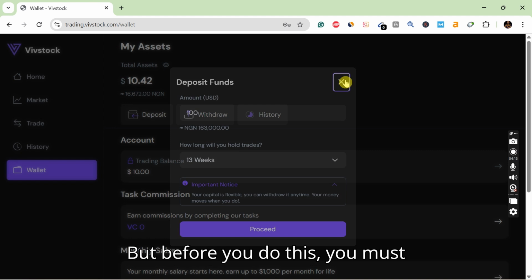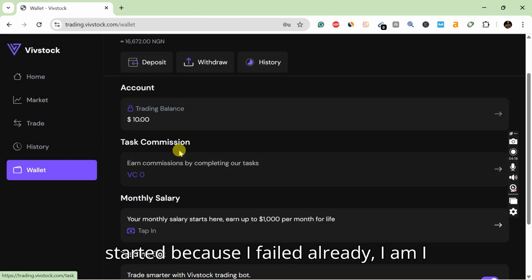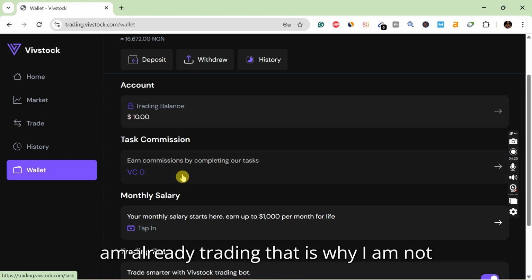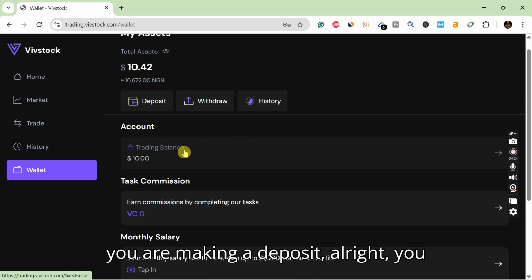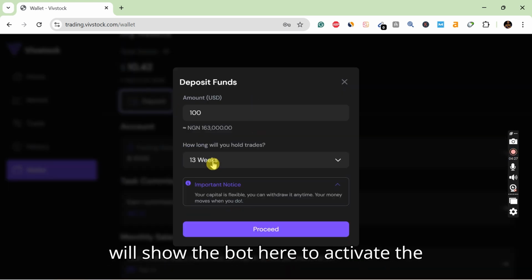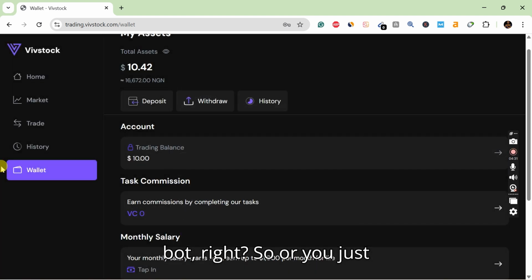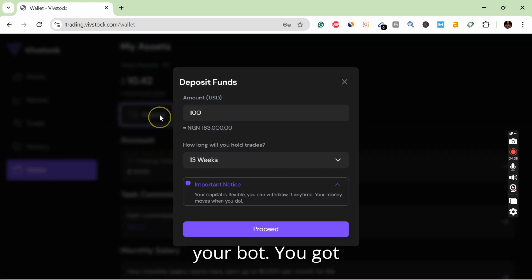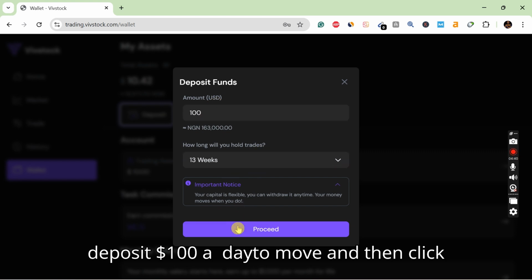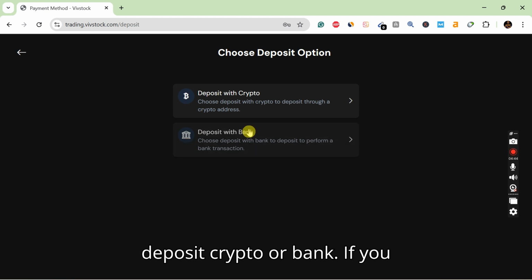But before you do this, you must ensure while you are getting started, because I've started already, I'm already trading. That is why I'm not showing this bot to activate. But when you are making a deposit, you will see the bot here to activate it. Or you just come over to wallet and click on this place. You activate your bot. You can deposit $100, this 13 weeks, and then you can choose to deposit with crypto or bank.